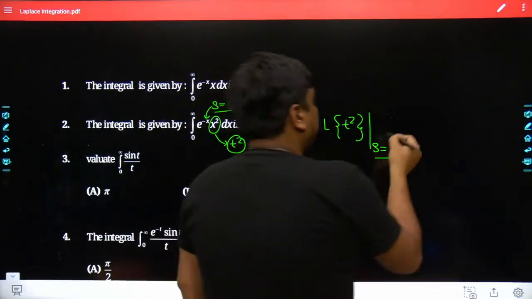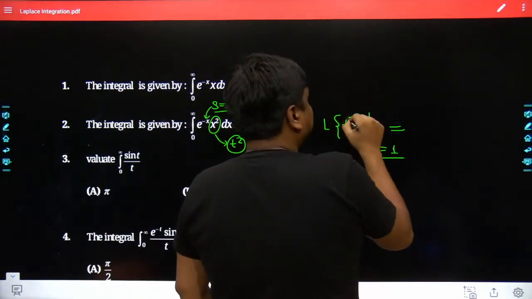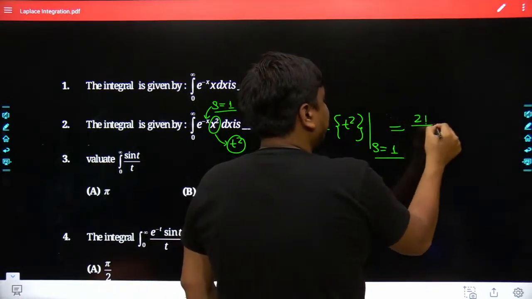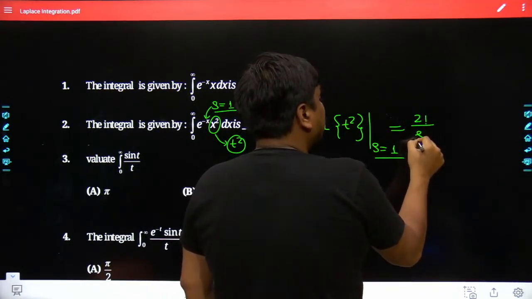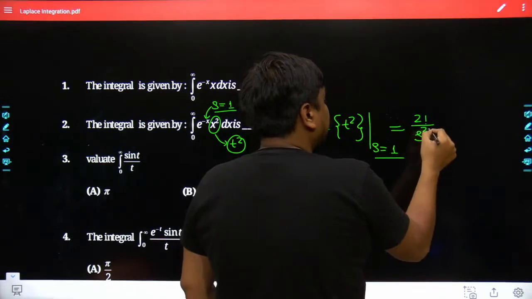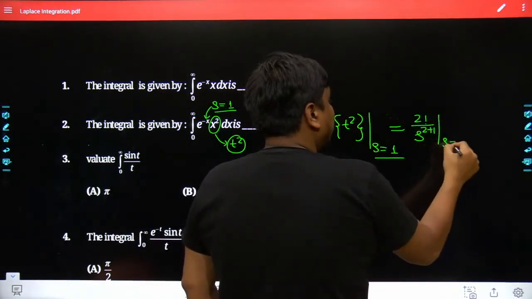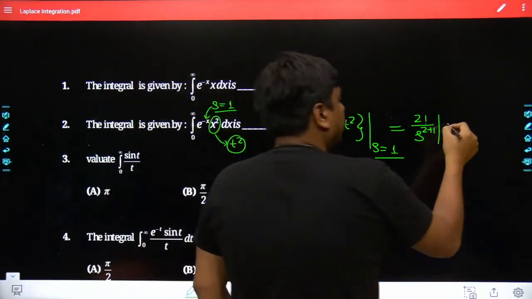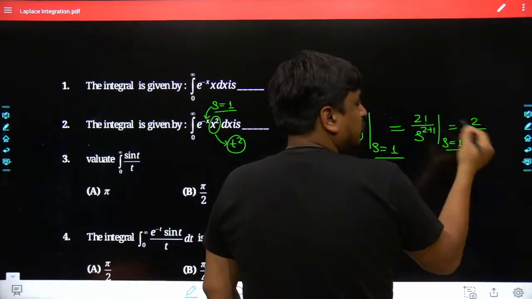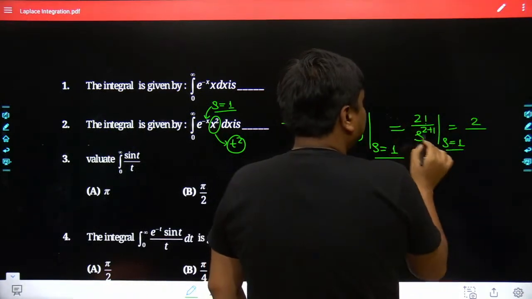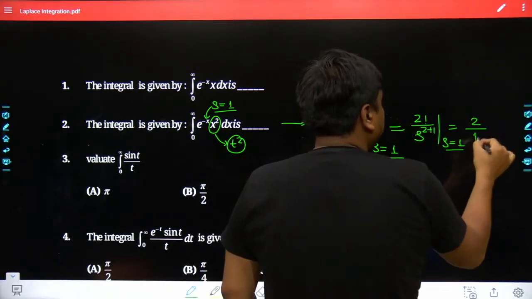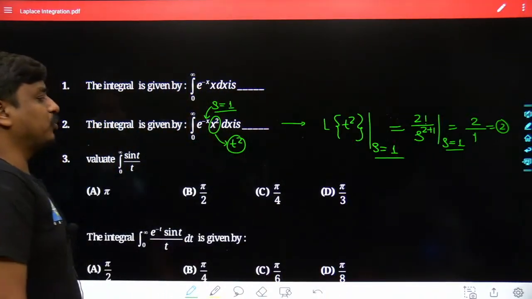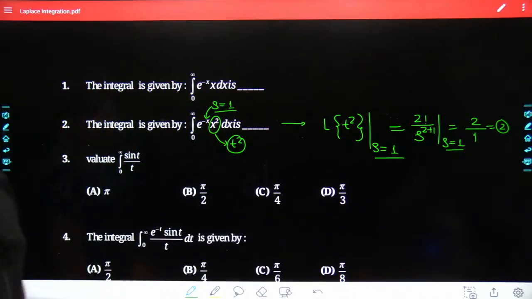The result we are supposed to get: Laplace of t to the power of n is defined as n factorial divided by s to the power of n plus 1. Here it becomes 2 factorial divided by s to the power of 2 plus 1. Anyway, in the end we had to feed s equal to 1 only. So the answer is 2 factorial, which is 2 into 1, equal to 2 itself, and 1 raised to the power of 3 is 1 itself. So the result after all this calculation is 2.